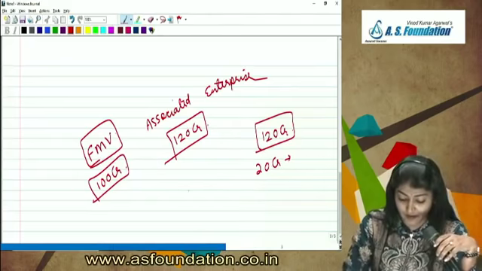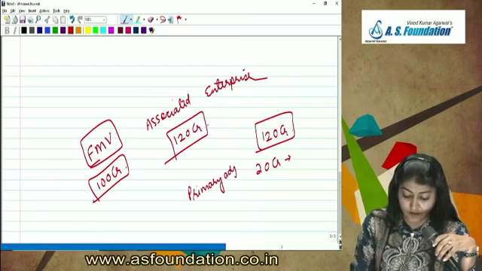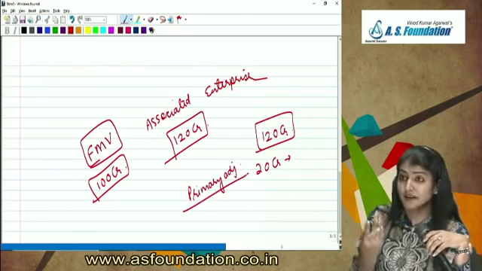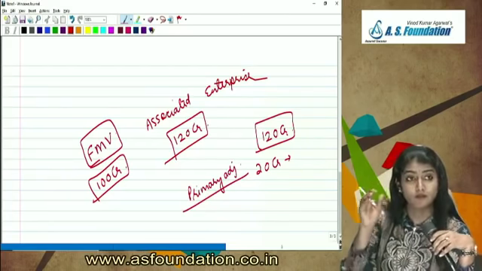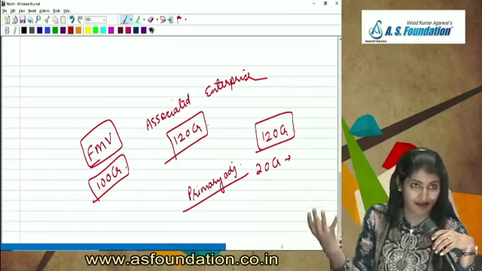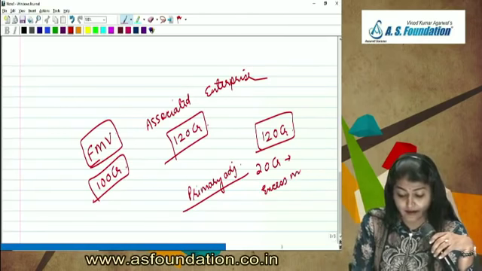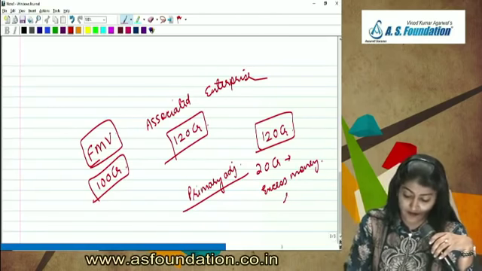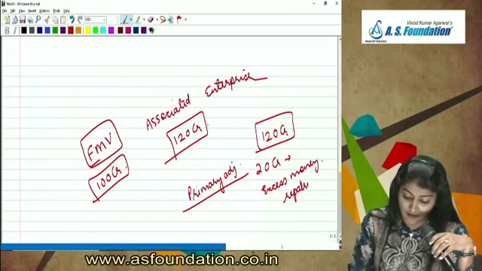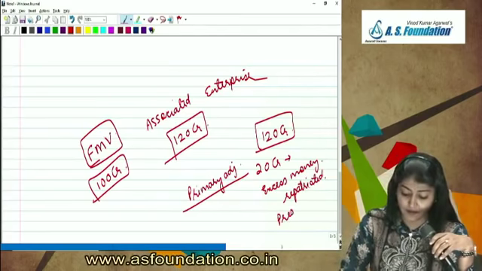So this 20 crore is called the primary adjustment. It asks whether there is any primary adjustment required under section 92CE of the Income Tax Act, which is transfer pricing. Then whether the excess money has been repatriated to India within the prescribed time limit.